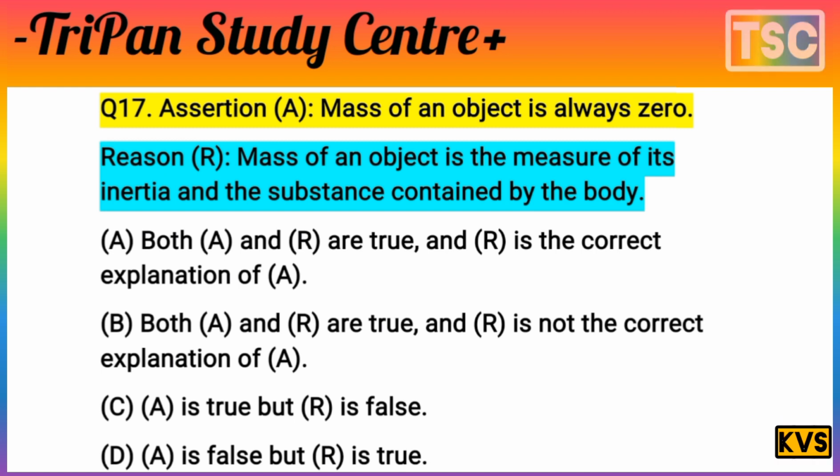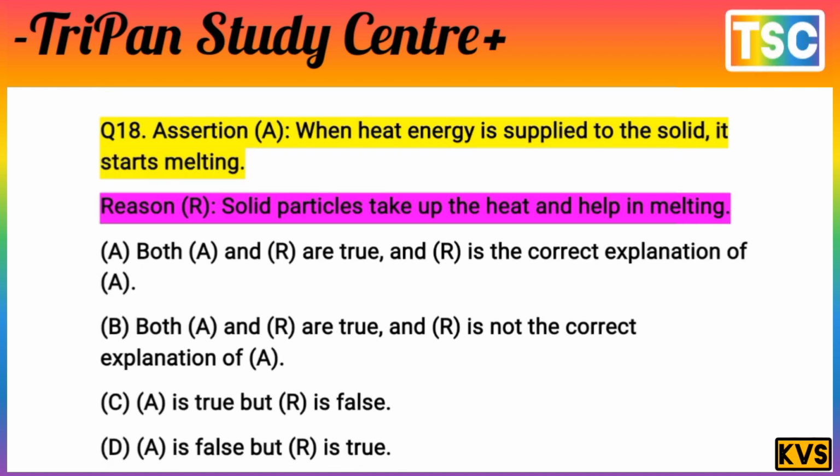And let's see the next question here. The next question on your screen. Observation A: when the heat energy is applied to a solid, it starts melting. The assertion here says, when the heat energy is supplied to a solid, it starts to melt. But the reason here, solid particles take up the heat and help in the melting. You know that question is very interesting.